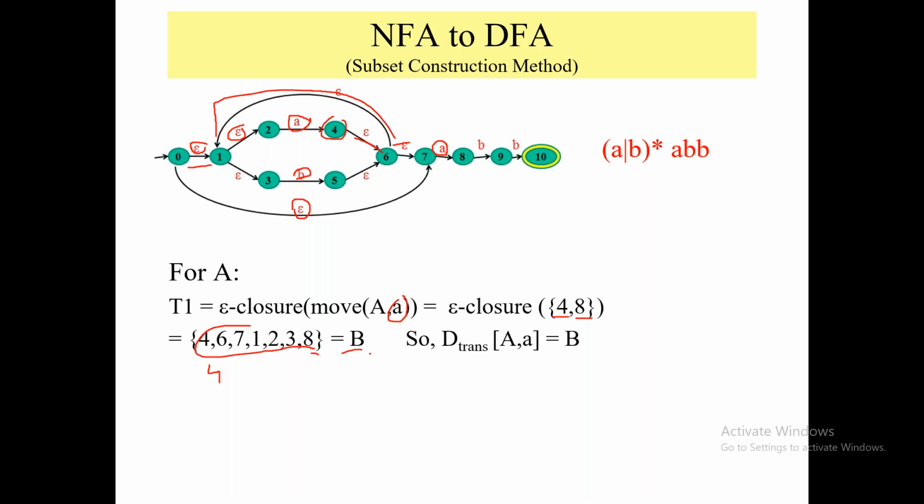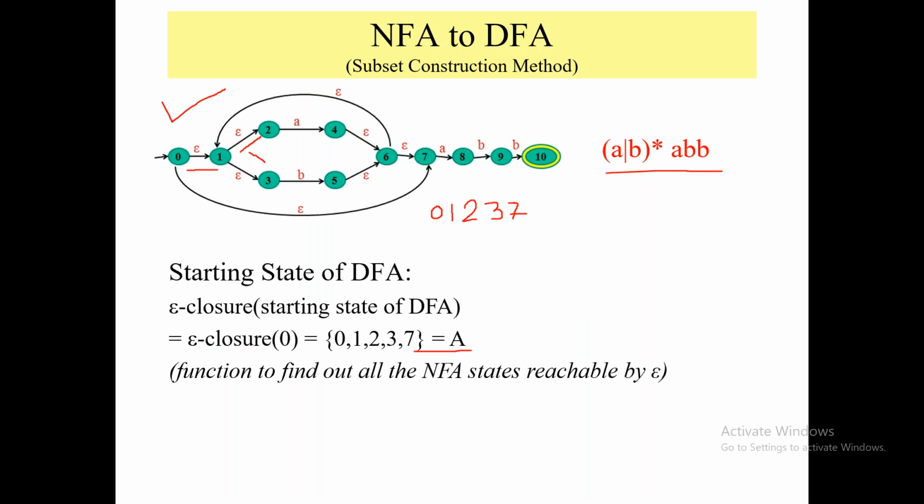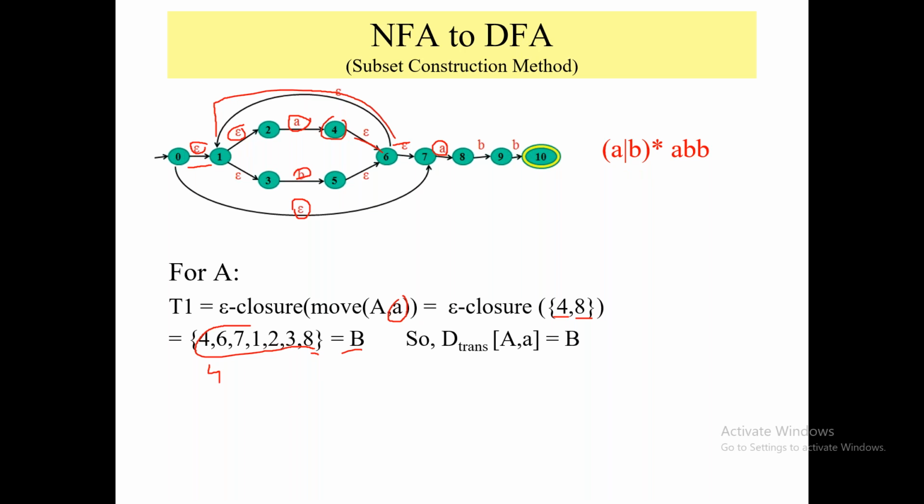Fine, this is my new state. Now I have just found out the A transition. Now I also have to find the B transition for the previous state. So what was my previous state? A, that was 0, 1, 2, 3, 7. So I have to find what the B transition is.